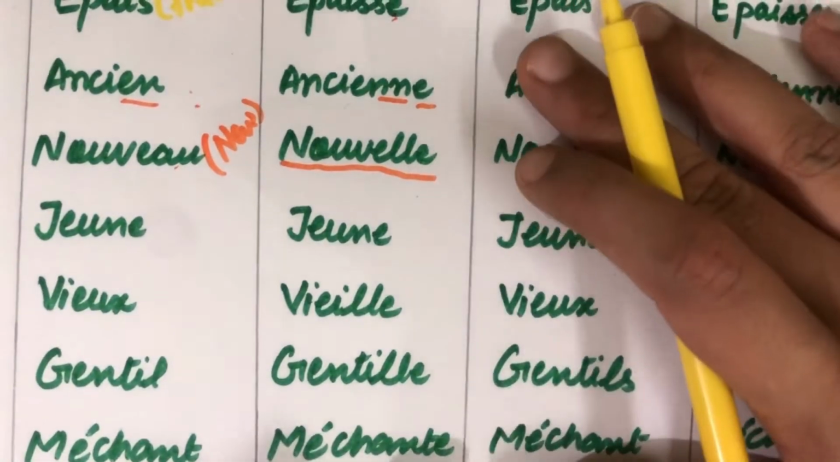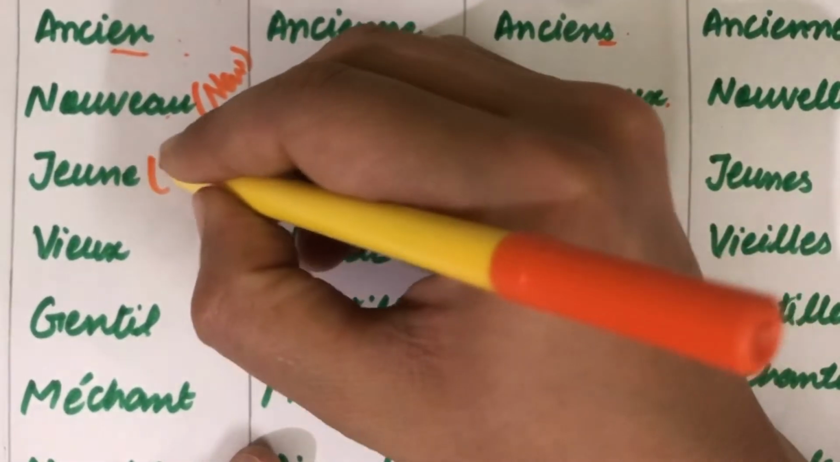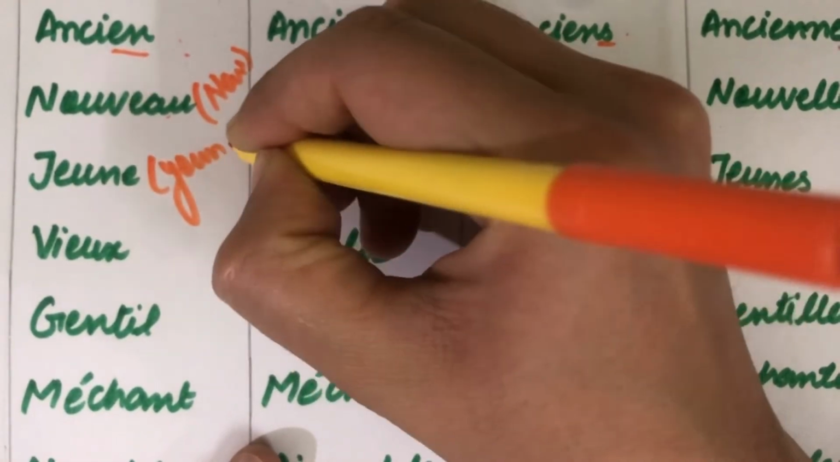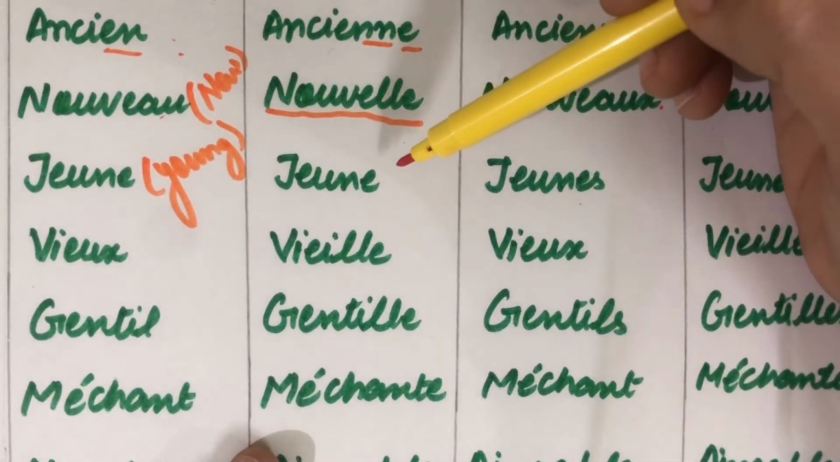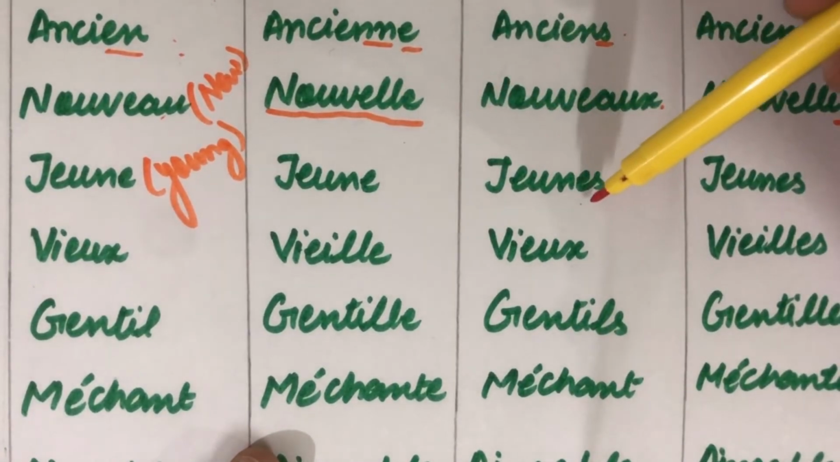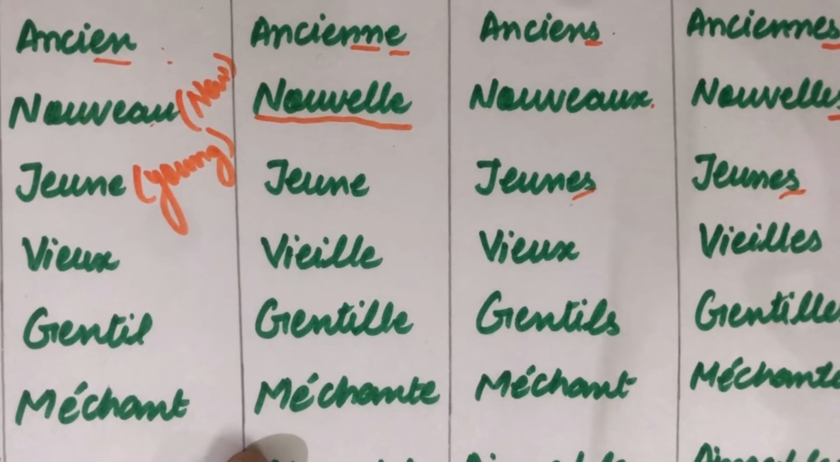Okay, next is jeune. Jeune is something or someone who is young. Okay, and it is the same for masculine and feminine. For masculine plural an extra s is added. The same is the case with the feminine plural over here.